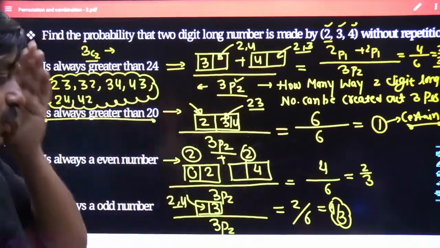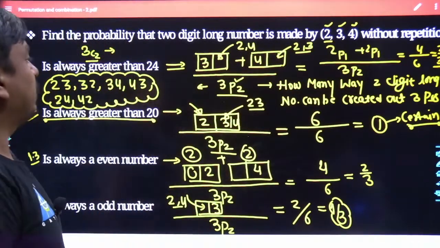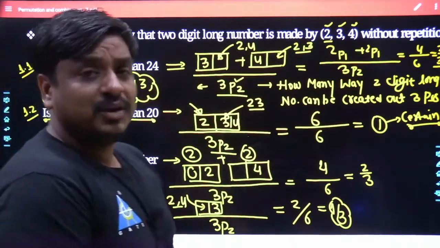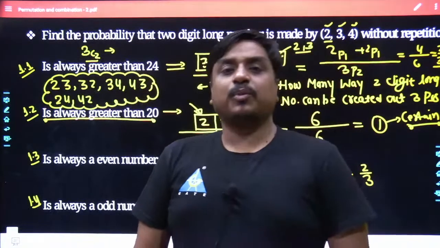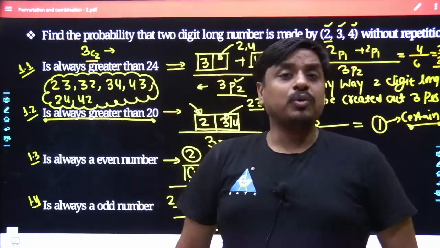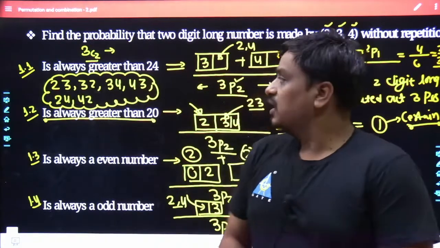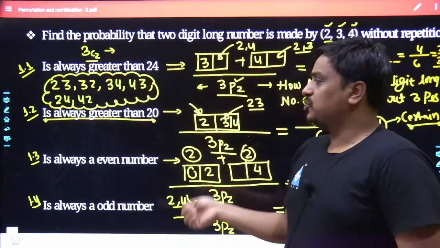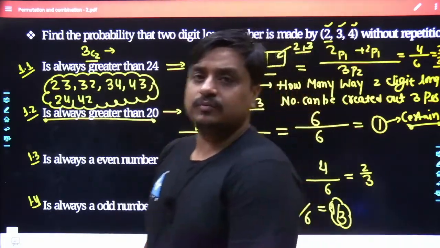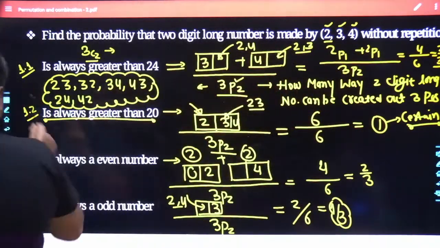Agree? This sort of problem can be asked in the near future, because I have seen many of the questions framed based on probability coming from the segment of combination. Rarely does a problem come from the segment of permutation. That is why I tried to design a few questions and present them in front of you. In the same sequence, let me go into the next question.